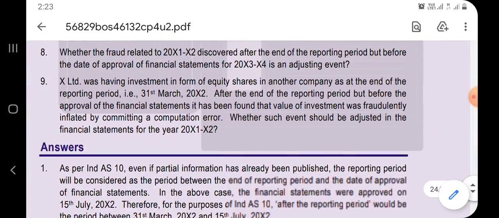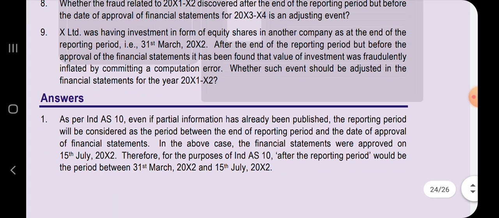question number 9. X Limited was having investment in the form of equity shares in another company as at the end of reporting period. After the end of reporting period, but before the approval of financial statements, it has been found that the value of investment was fraudulently inflated by committing a computation error.